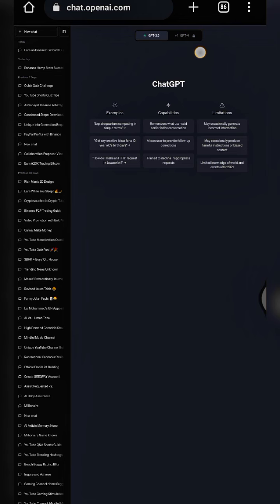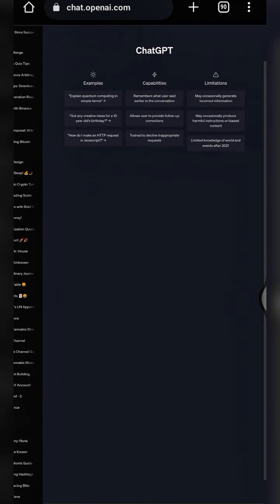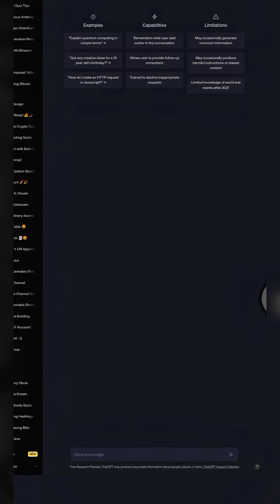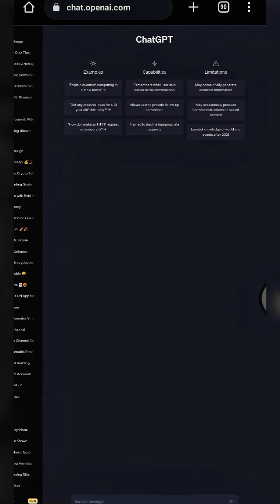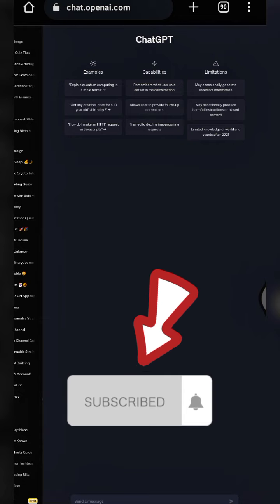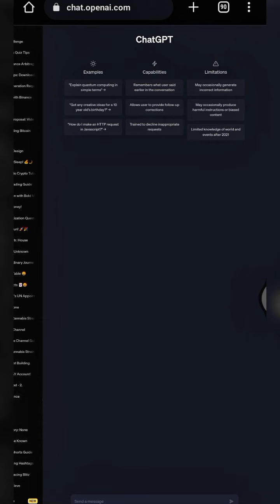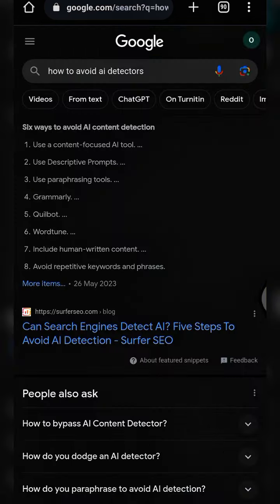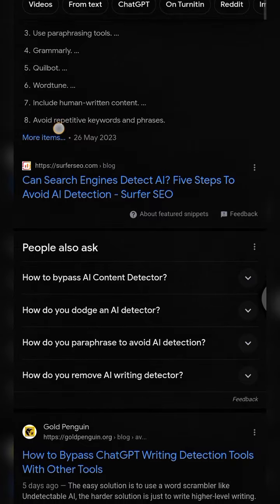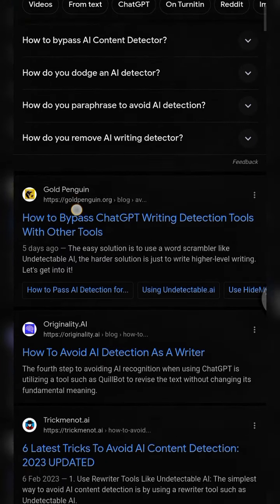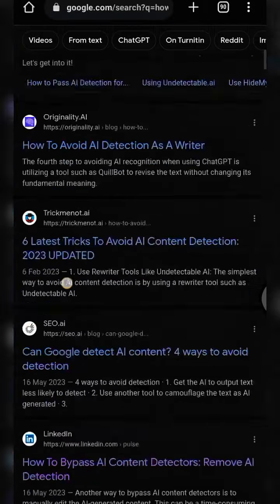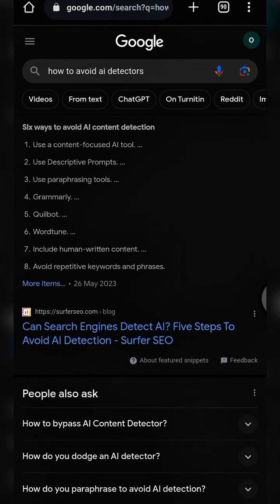I'm now in my ChatGPT interface. For this tutorial, the article we'll be trying to generate is how to avoid AI detectors. Let's assume a client gives you an article to write about how to avoid AI detectors. To ensure that these articles are well written for SEO, you have to go to Google and type that into your search bar right here: how to avoid AI detectors. You see that these websites are the ones at the top. They are the high ranking websites. So you copy their content, you copy their article.